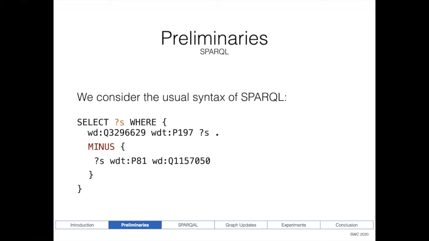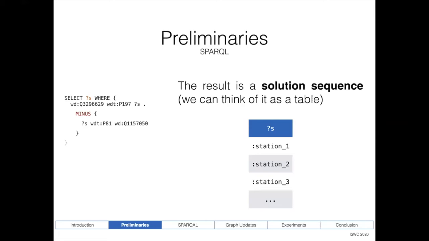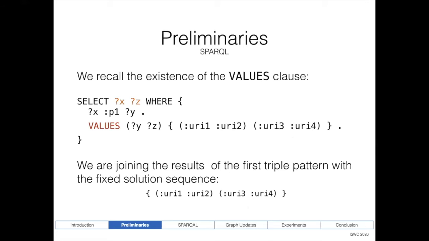Now we know that we use the usual syntax of SPARQL, but we recall that the result of a SPARQL query is a solution sequence. We can think of it as a table, and we also recall the existence of the VALUES clause. The VALUES clause allows us to fix some solution sequence within a SPARQL query. For instance, in this query, we have a triple pattern, and we are joining the results with the solution sequence that the VALUES clause is exposing.